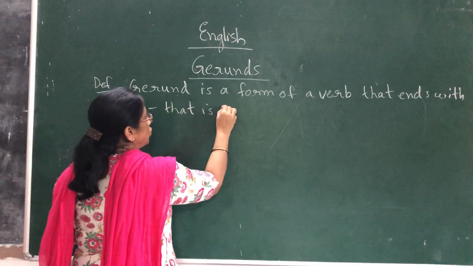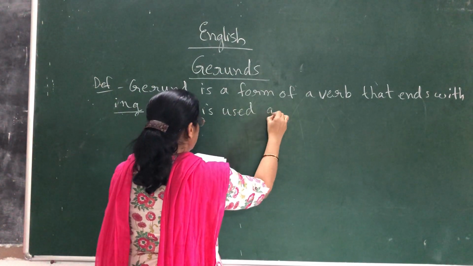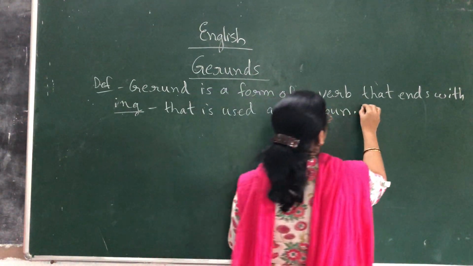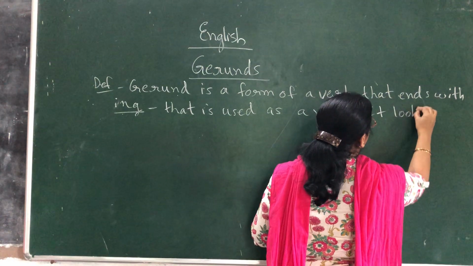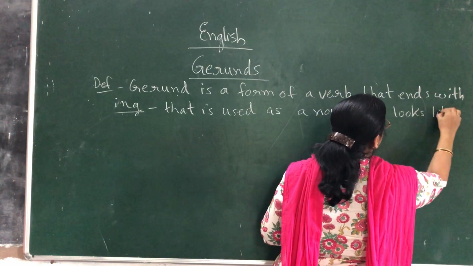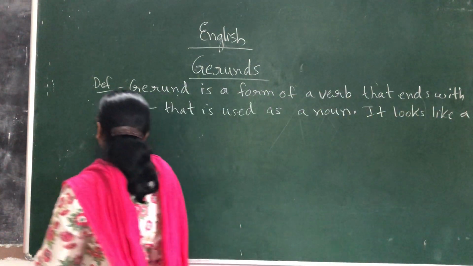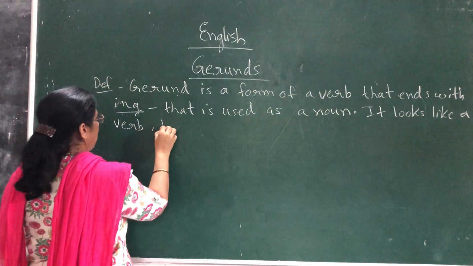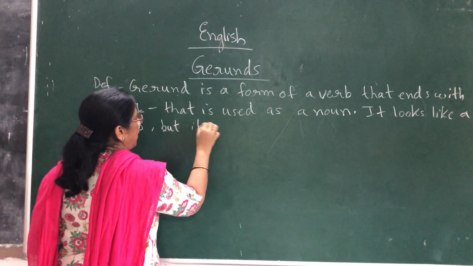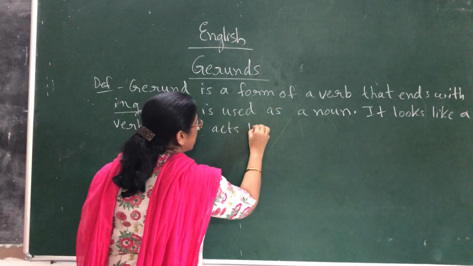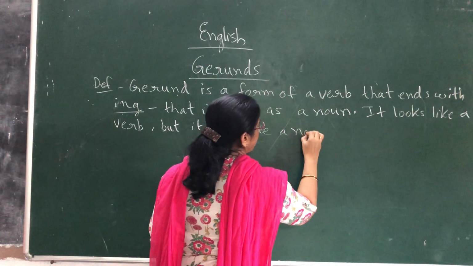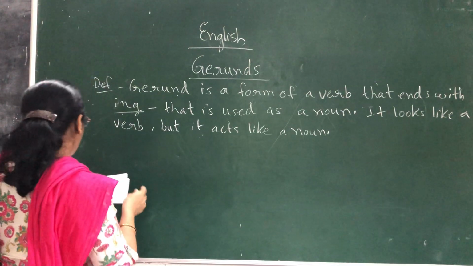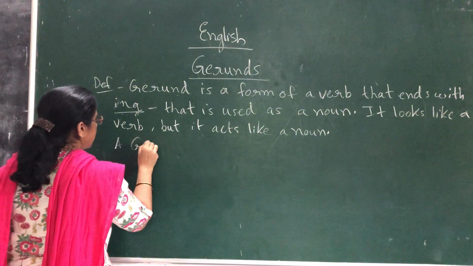But it is used as a noun. It looks like a verb. By looking at the ing form of the word, it looks like a verb, but it acts like a noun. Even though it is an ing form, looking like a verb form, it is acting like a noun.